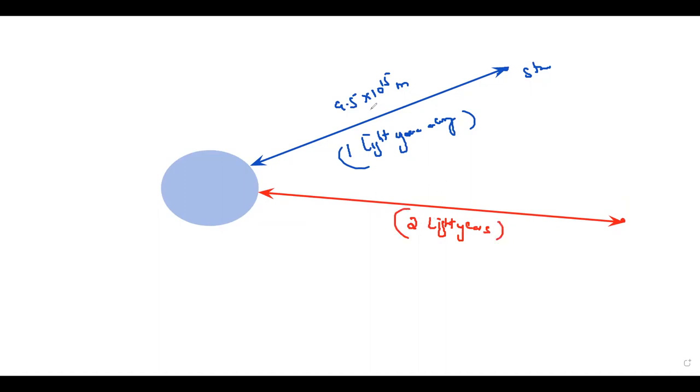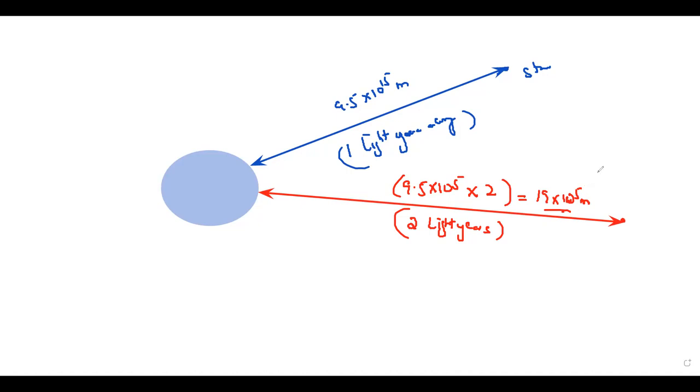So what does it mean? What will be the total distance? 1 light year is 9.5 into 10 to the power 15, so we multiply by 2. That gives us, in meters, 9.5 multiplied by 2, which is 19 into 10 to the power 15 meters. So 2 light years is equal to 19 into 10 to the power 15 meters.